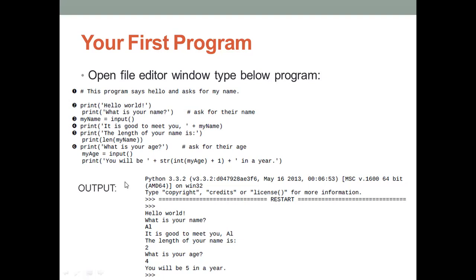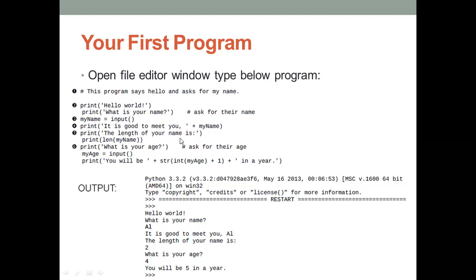That input we are accepting using the input function. After accepting that input, you have to store it in one variable. That's why here we declared my name is equal to input. What the user gives as input will be stored in the my name variable. Next, if you want to print that name, for that print, it is good to meet you plus my name. Whatever you enter in my name will be printed.